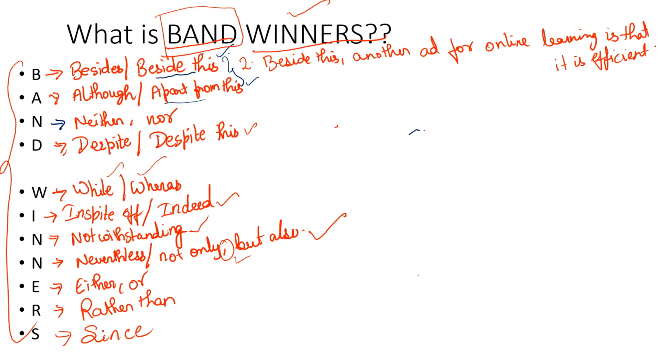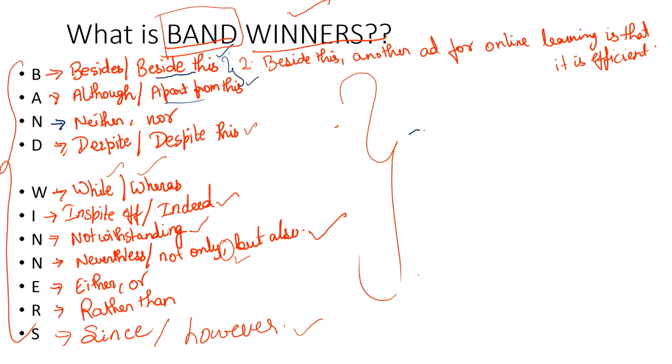Anywhere in any sentence when you feel that you are not getting any word, the two linkers that come to our mind are since and however. However is the most common linker that we use to make a complex structure. So instead of this, I have given you so many other master subordinators to use. So S stands for since. Since people are learning online, they are not only able to save their money but also their time.